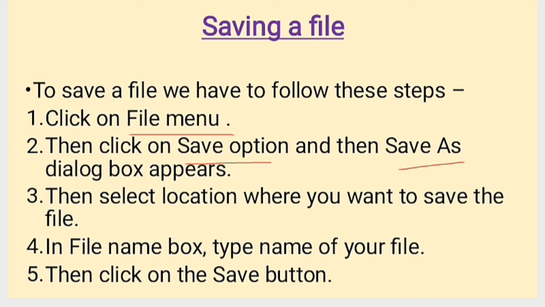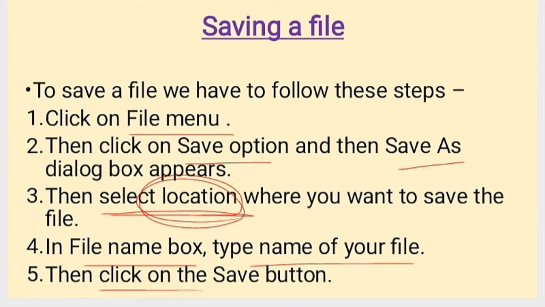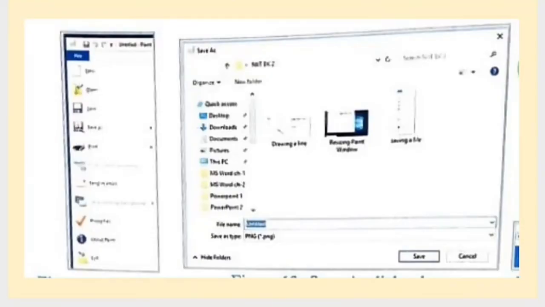After that we have to select the location where we want to save our file. Then, in the File name box, we have to type the name of our file, or give a title to our file. After that we have to click on the Save button. Our file will be saved.